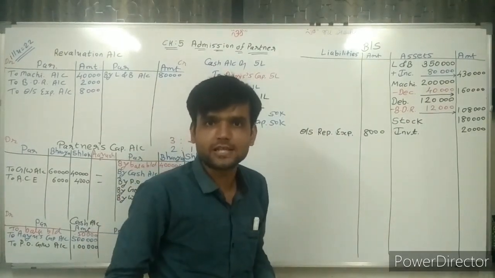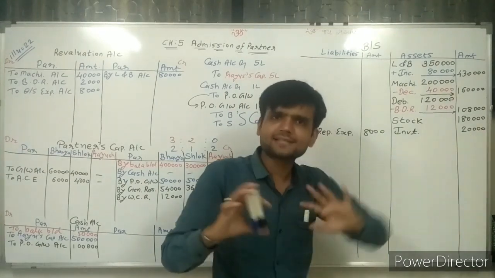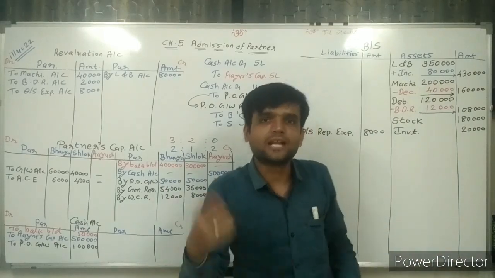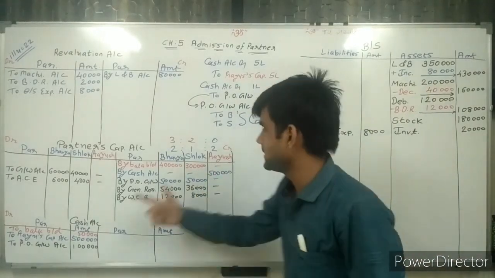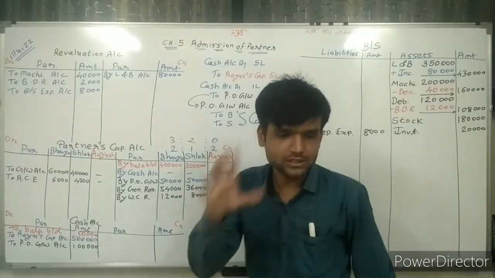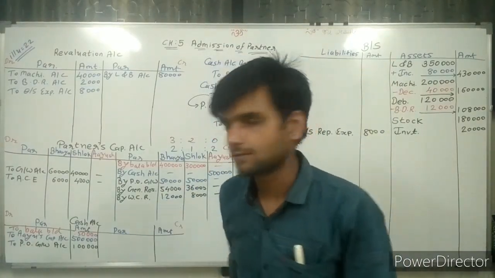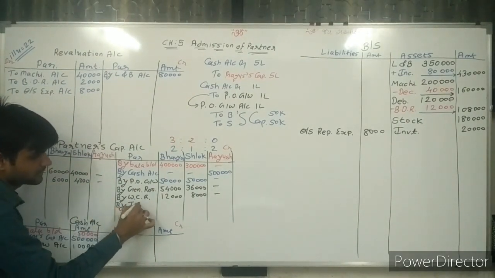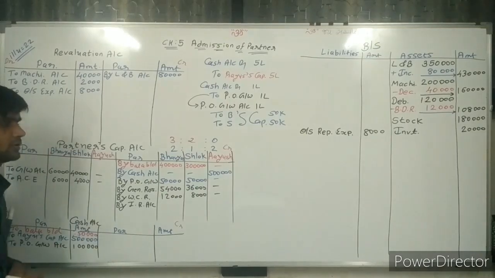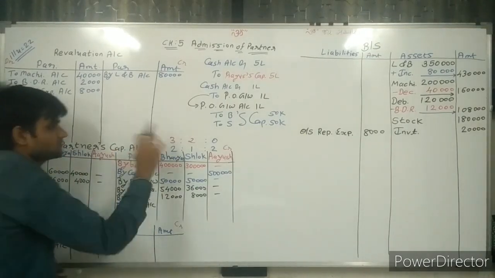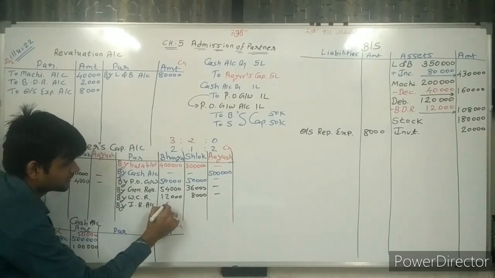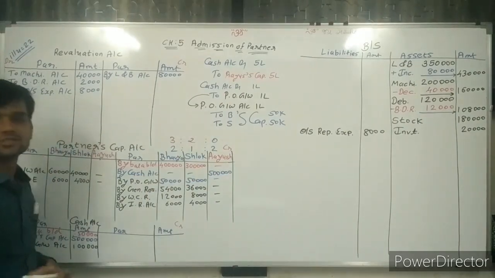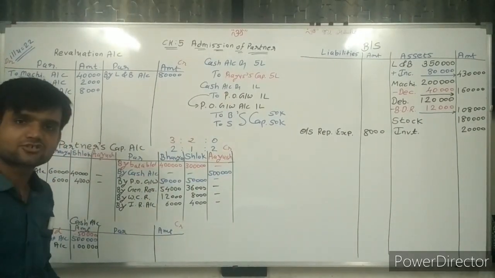But here no such situation is there. Investments are as it is. So this investment reserve is now not utilized, and not utilized means it can be distributed among the partners. Now what is the value of investment reserve? 10,000 is given. So we are distributing this 10,000 through the investment reserve account, 6,000 and 4,000, and dash for the third partner. 6, 4 and dash.